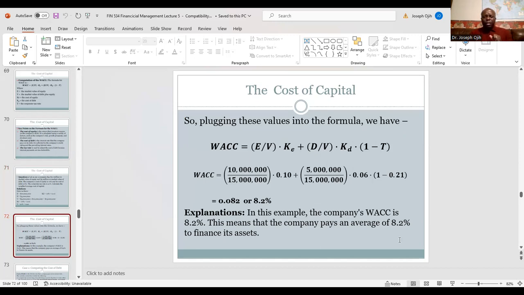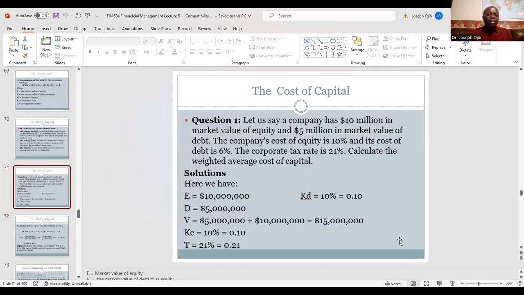Now, in the coming lectures, like I said, if you notice in this example, they gave us the market value of equity, the market value of debt, and they gave us the cost of equity and cost of debt. In many examples that involve the calculation of weighted average cost of capital, they won't give you the cost of equity and cost of debt. You have to calculate them by yourself. Or sometimes they will not give you the market value of equity or debt, so you have to figure them out.